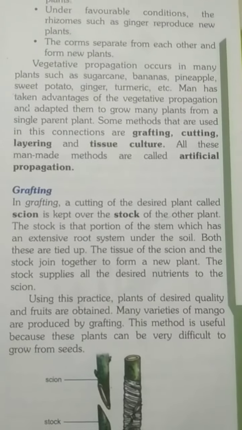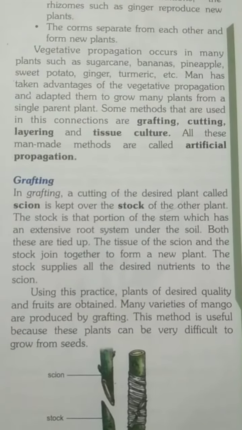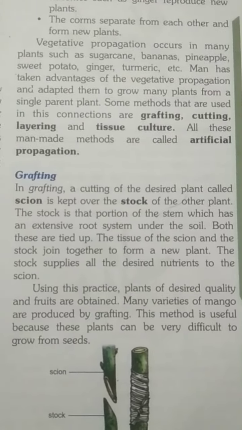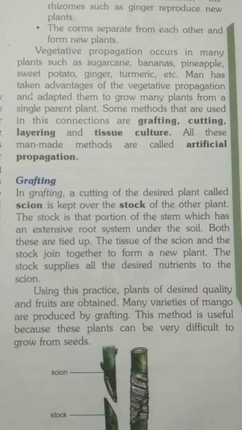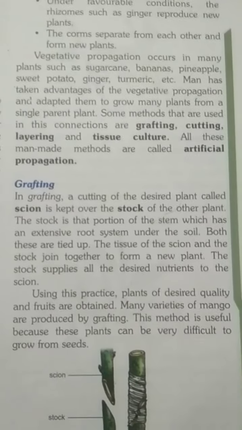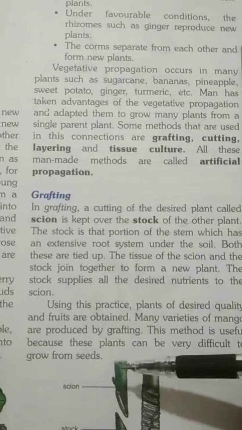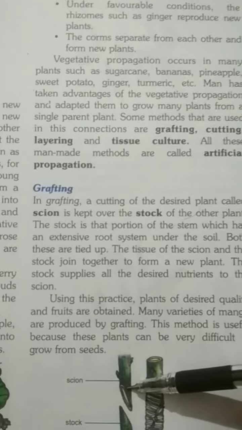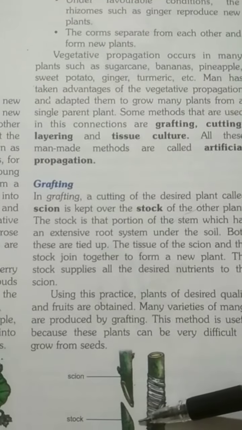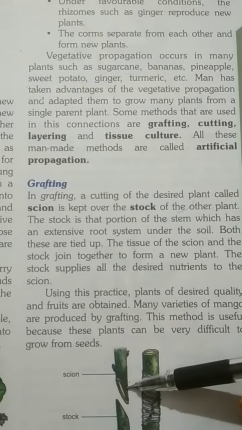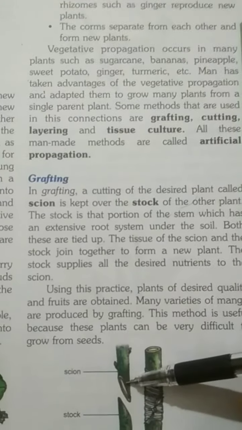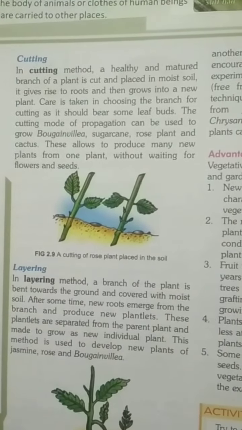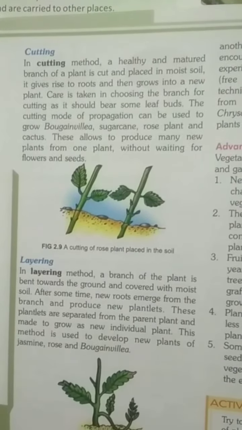Using this practice, plants of desired quality and fruits are obtained. Many varieties of mangoes are produced by grafting. This method is useful because these plants can be very difficult to grow from seeds. So this process is done by man, who cuts the scion and the stock part of the plant and joins them. They tie them with a cloth. In cutting, a healthy and mature part of a plant is cut and placed in moist soil.